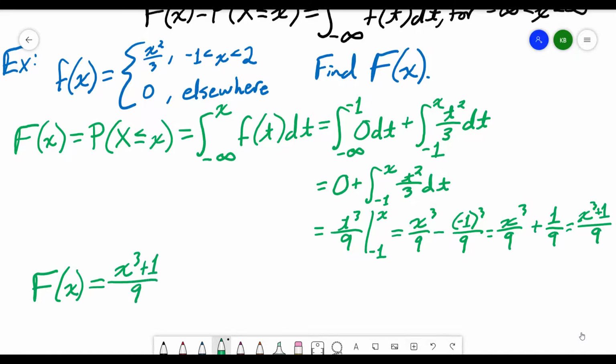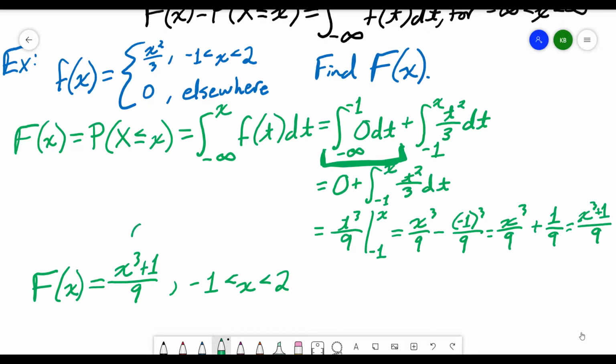Except this is only true when x is between -1 and 2. If it's less than -1, then I'm only going to be dealing with the part of my integral where I have the integral of 0. So it'll be 0.